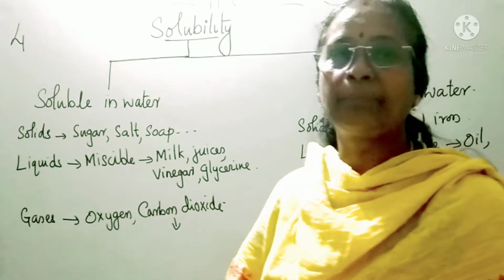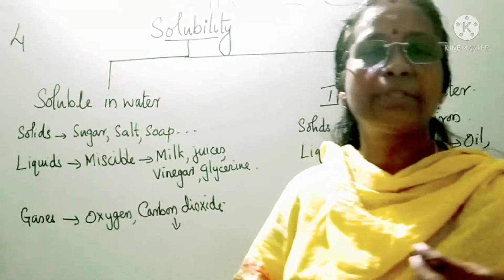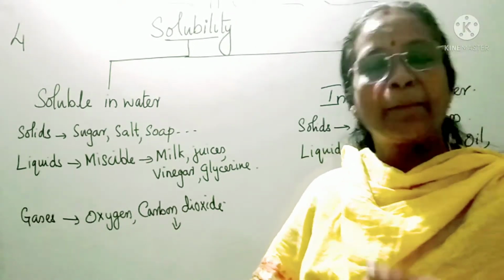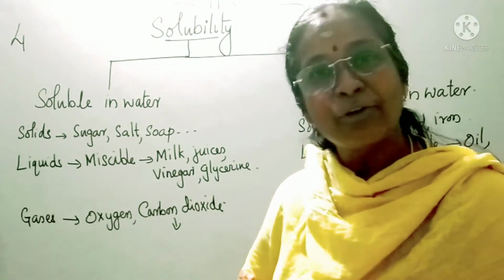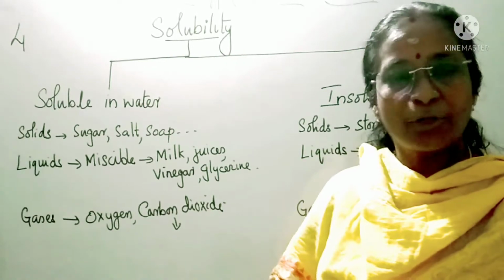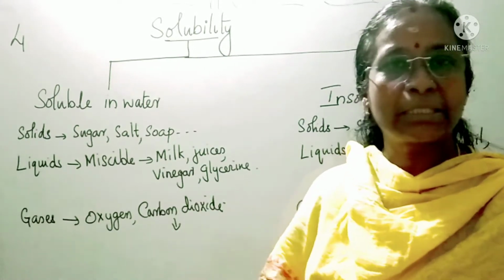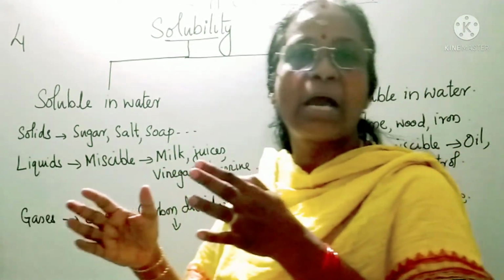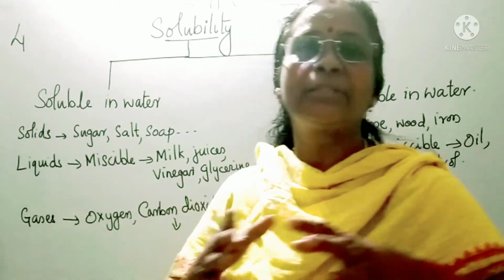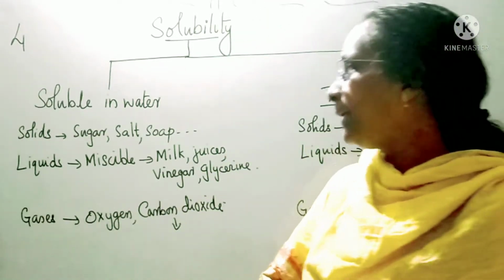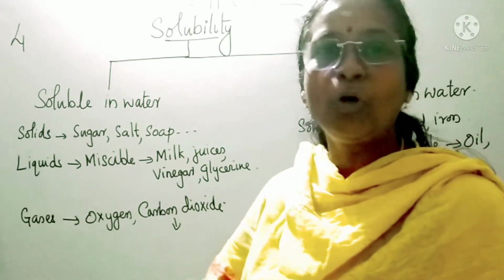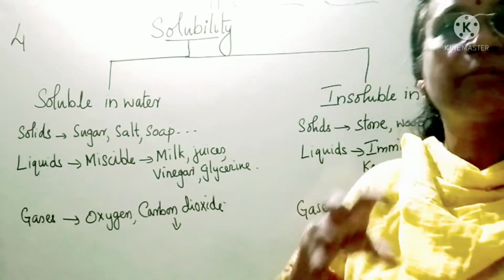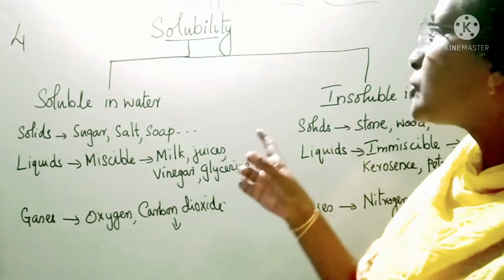At the same time, there are many solids, gases and liquids which are not soluble in water. So we divide things like that. The ability to dissolve or mix with water is called solubility.